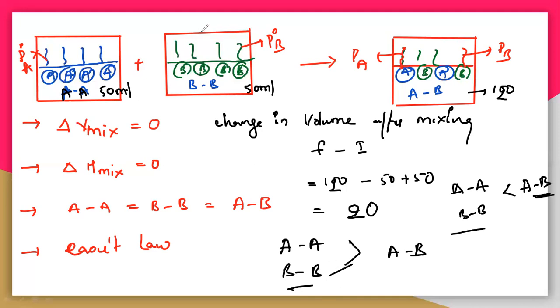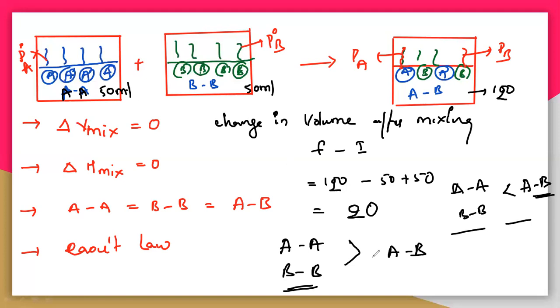The interactions of A and A, B and B are very high compared with A and B, so the force of attractions are decreased. But in the second case, the interactions are increased. That means there is a formation of new bonds, or the force of attraction between A and B may be increased. So what is the difference between those two?